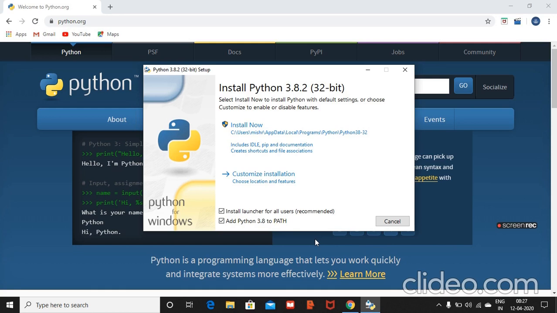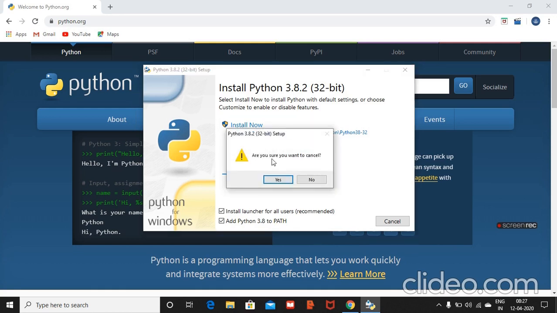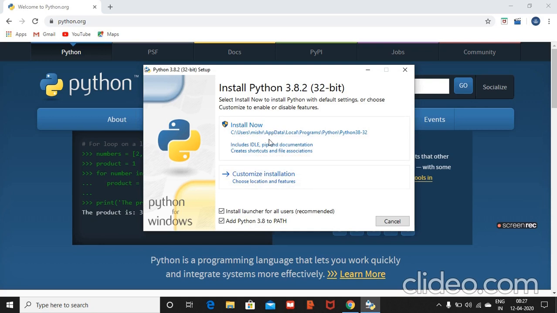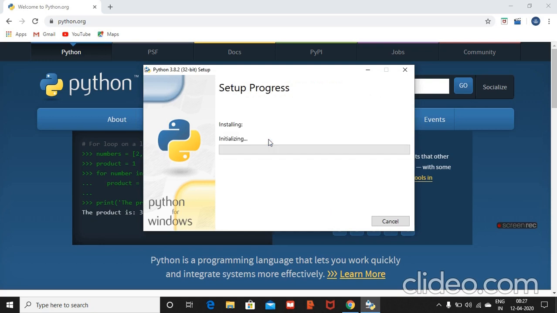It will take some time. After you install it, you will have to click yes. Then the setup process will be done. I'm canceling because I've already done it on my system.